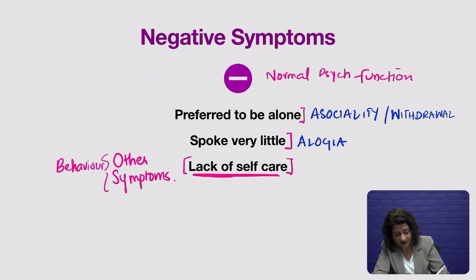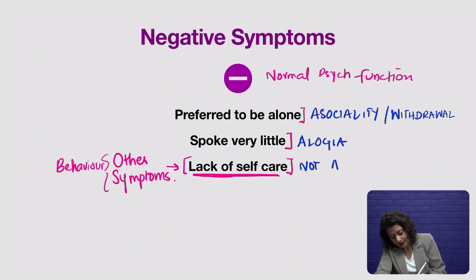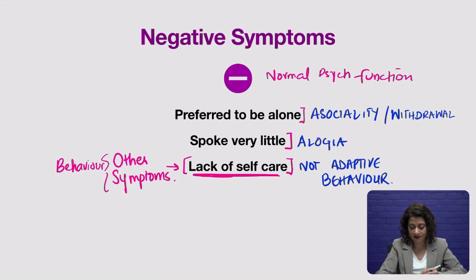You remember that. So again, you see that this lack of self-care does represent a negative symptom in that it is what you call not adaptive behavior. It's not normally functioning behavior. So in that sense, you could consider it as a negative symptom.